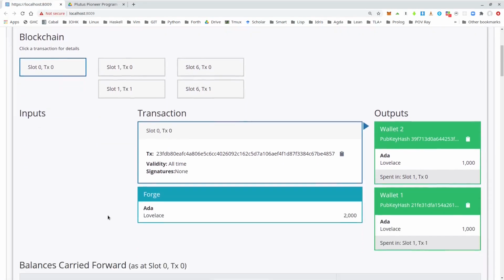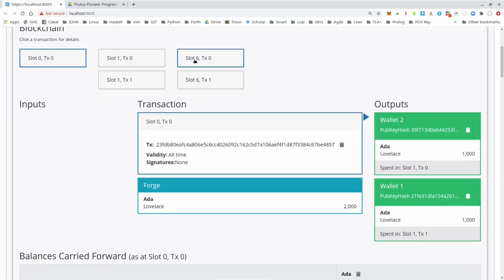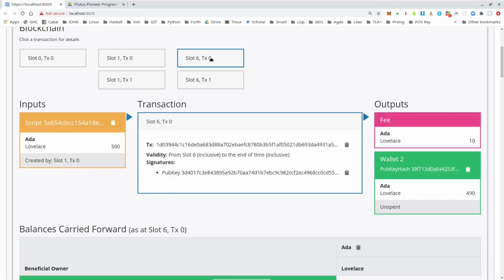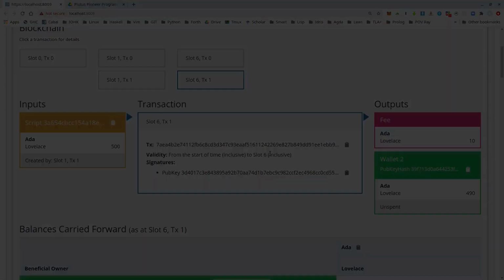And we see that it works as expected. So in slot 1, the two gifts by the two wallets are made. And in slot 6, wallet 2 grabs both gifts. And we see in particular the different validity intervals. So here the from slot 6 is used, and in the other transaction, the to slot 6.